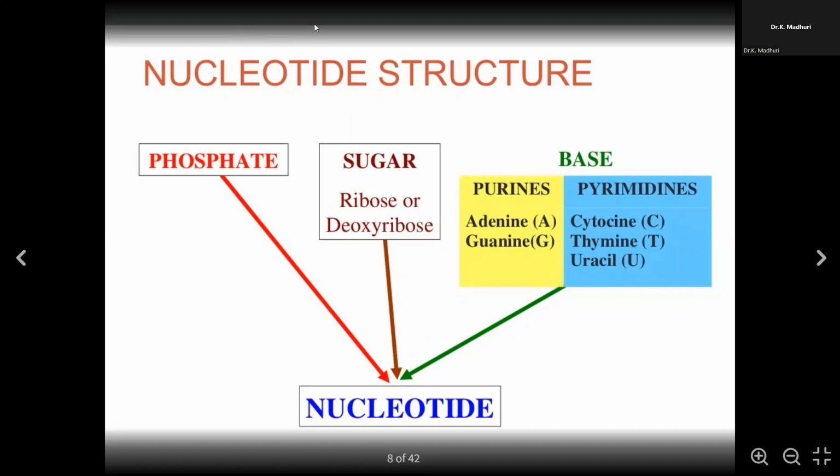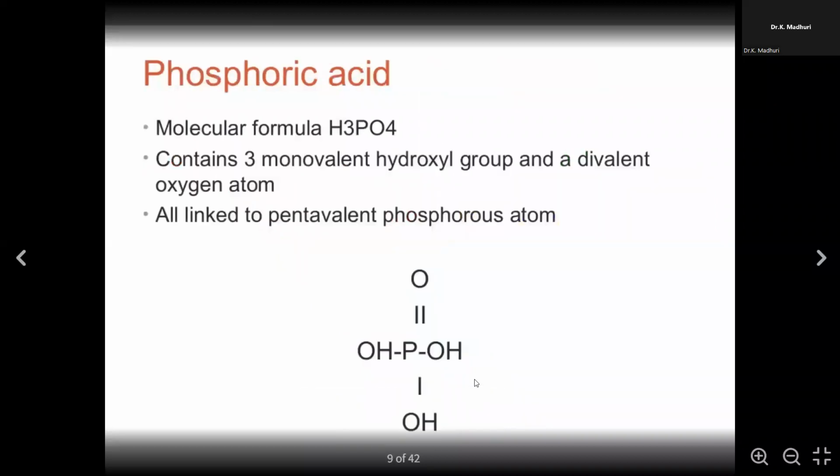And this nucleotide without the phosphate group is called a nucleoside. That is, only the sugar and the base together is called a nucleoside. Why side? Presence of sugar, absence of phosphate. Whereas if the phosphate group is also present, it is called a nucleotide. Hope I'm clear with it.